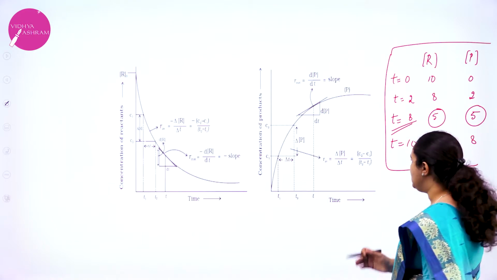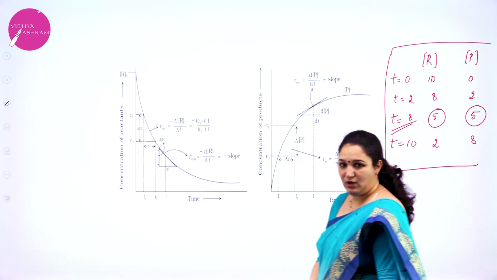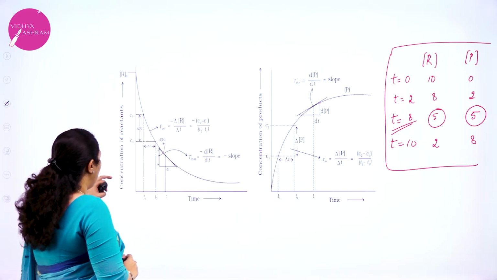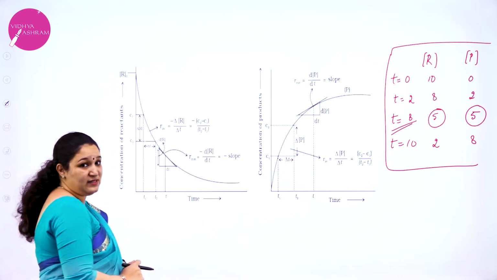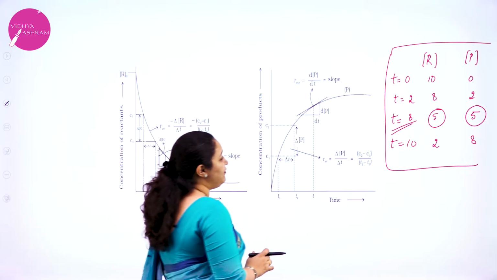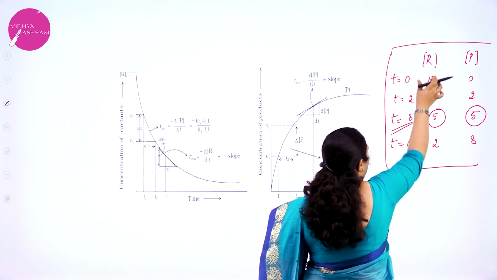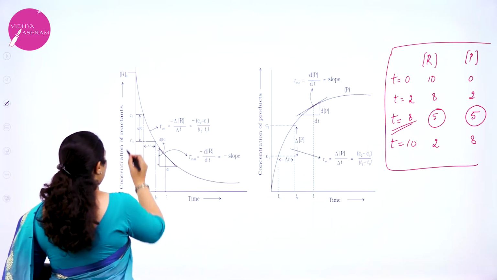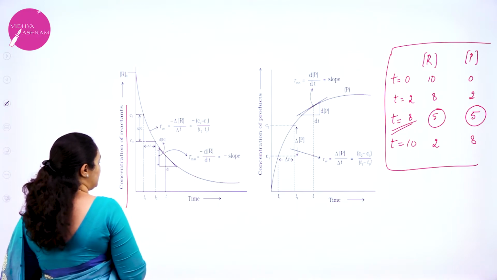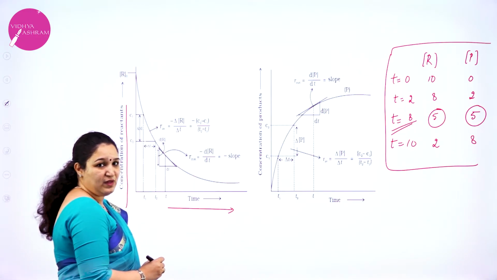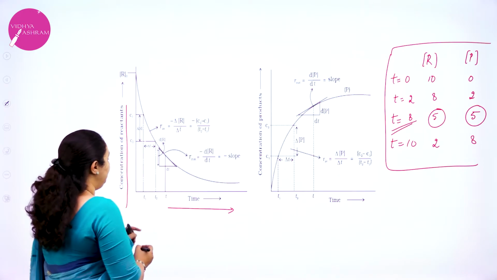Now what we do is we plot a graph. In the graph, first I have taken only the concentration of reactants. I have not taken the products into consideration. In my first graph, I have taken the time and the concentration of reactants. That's all. So the concentration of reactants is on the y-axis and time is on the x-axis. So I keep plotting.